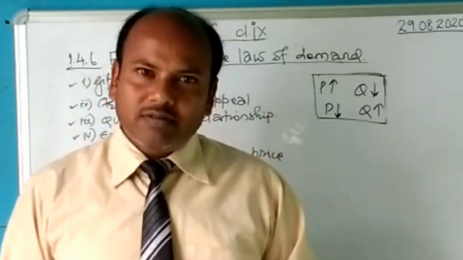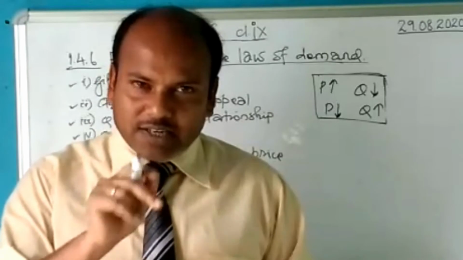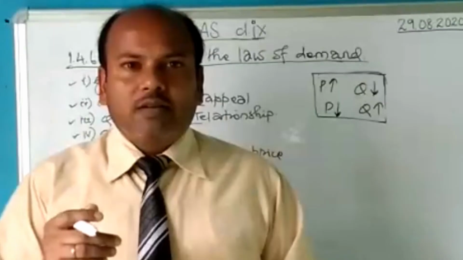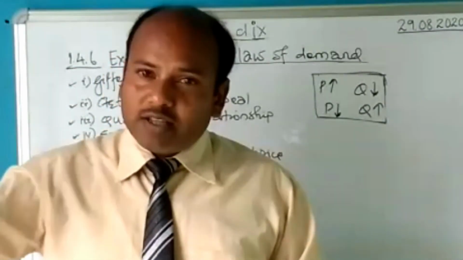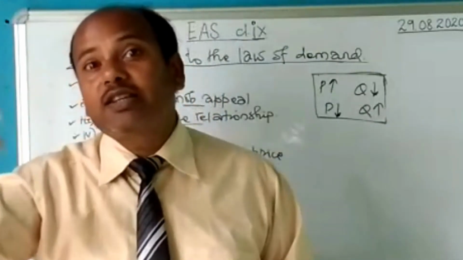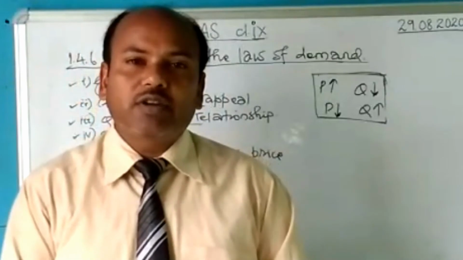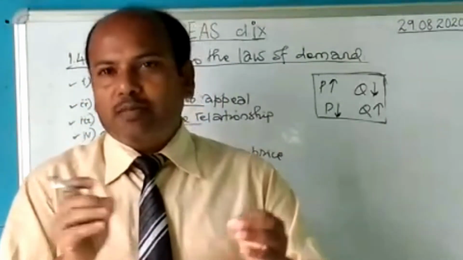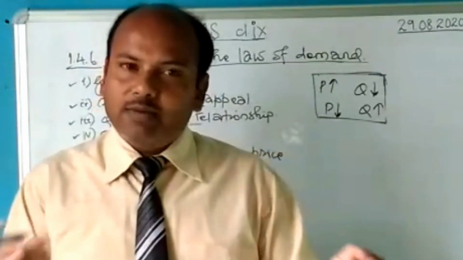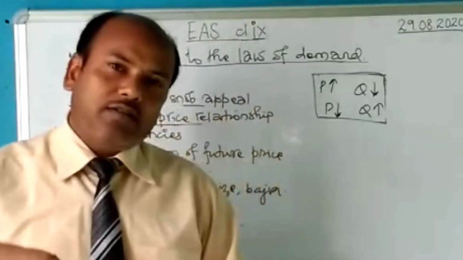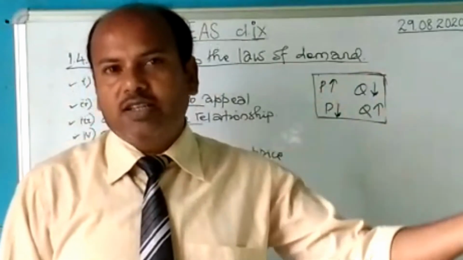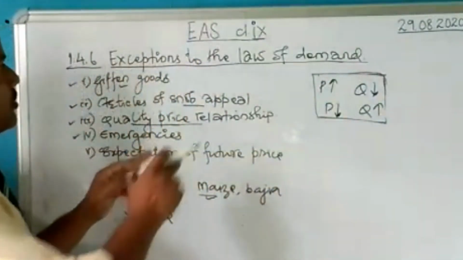Why did I buy more? Had the price decreased? No, the price had increased. When I came to know that from tomorrow there is a lockdown, in fact 20 rupees per bag was increased, but even then I bought more. When the price increased, I bought more, which means I did not follow the law of demand, and it was during an emergency. Emergency means there is a flood, there is a drought, there is a complete shutdown, something like that. Whenever there is an emergency, the price will tend to increase. Still we buy more and more, considering the uncertainty of the future. So emergency condition also does not follow the law of demand.